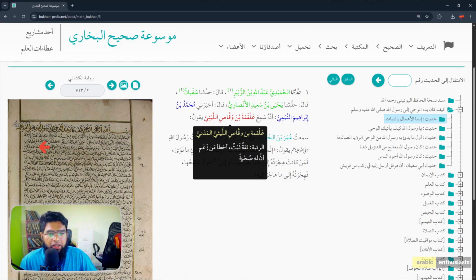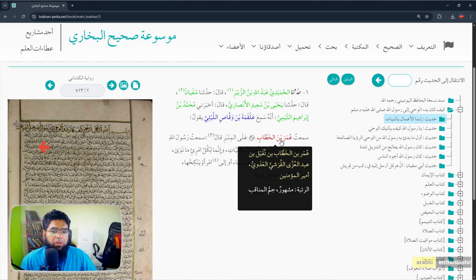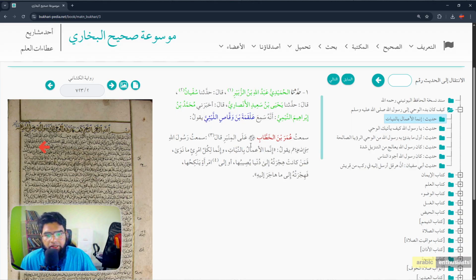أخطأ من زعم أن له صحبة. Some said Alqama is a Sahabi. He's not. He's a Tabi'i, and he met Umar ibn al-Khattab radiyallahu anhu. So he says, سمعت Umar ibn al-Khattab on the mimbar saying this hadith, إنما الأعمال بالنيات. So how many people between Bukhari and Rasulullah Sallallahu Alaihi Wasallam? One Sahabi, one Tabi'i, Umar ibn al-Khattab, 1, 2, and then 3, 4, 5, 6. 6 people between Bukhari and others.